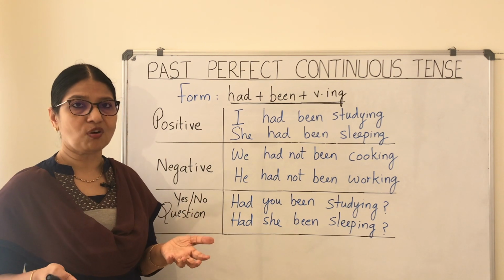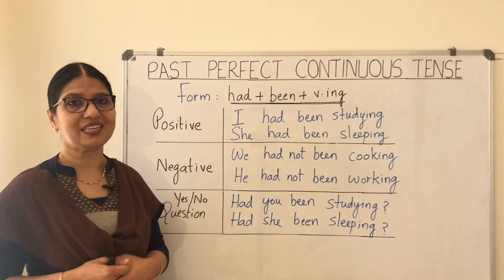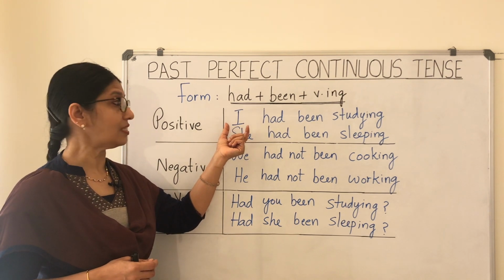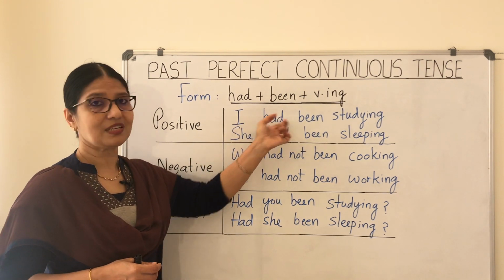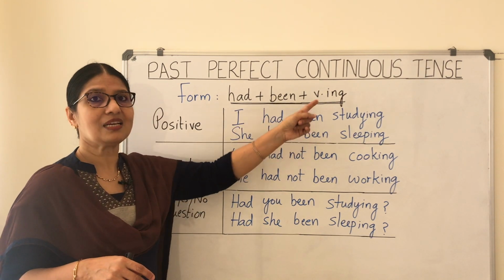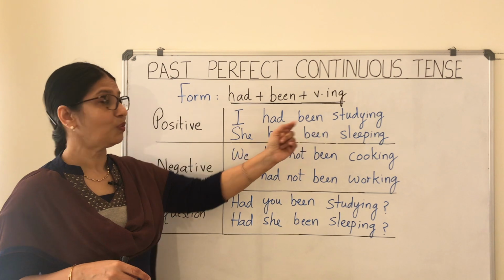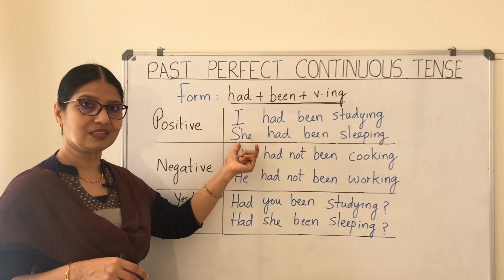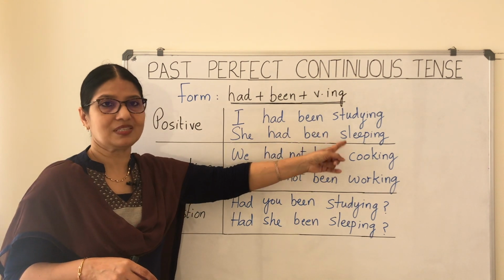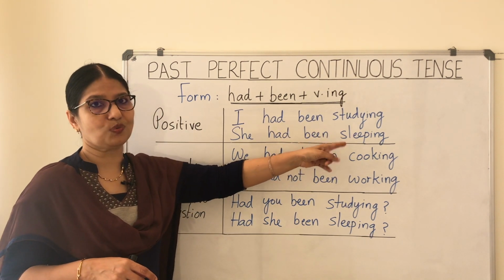So how do we form a positive or an affirmative sentence? I start with the subject I. You can see that the form of the verb tense is the same. I had been studying. With she, third person singular, it's the same form. She had been sleeping. Just the verb changes over there.